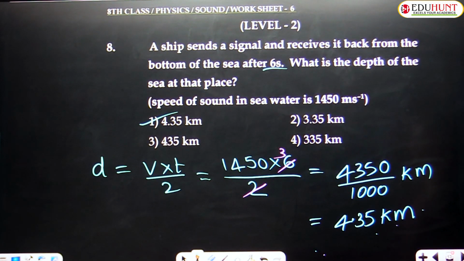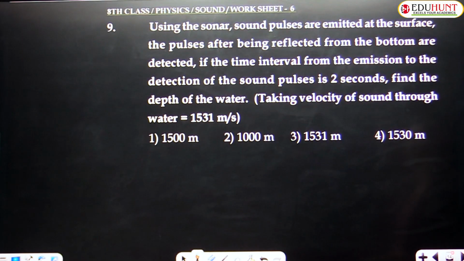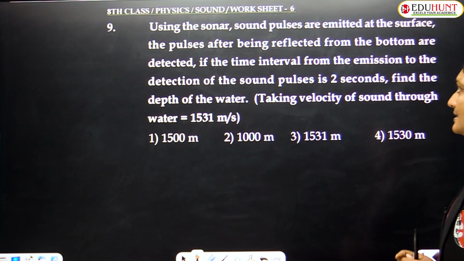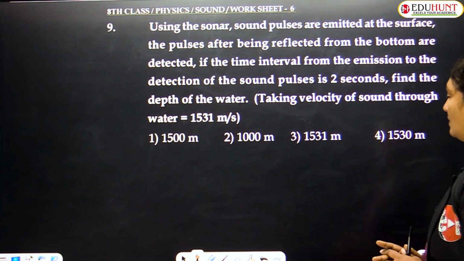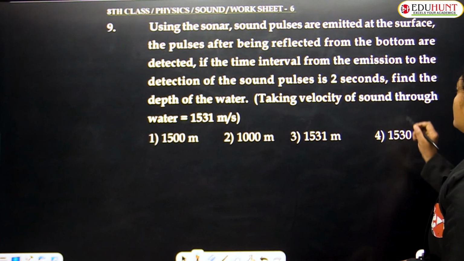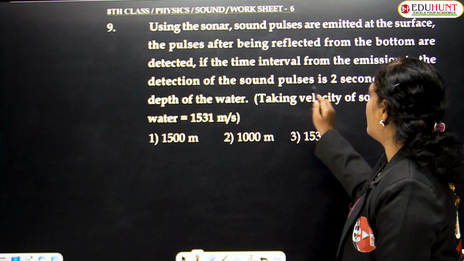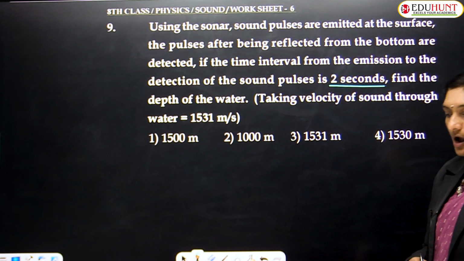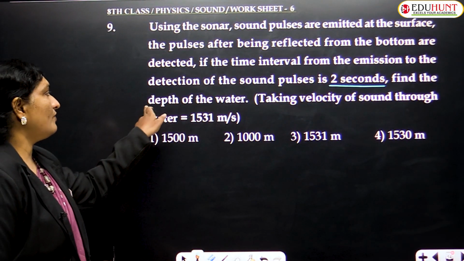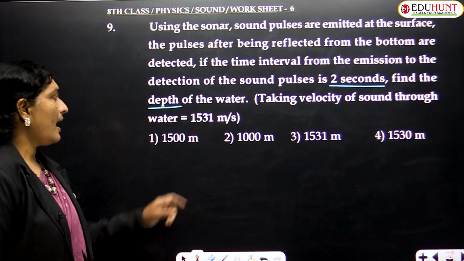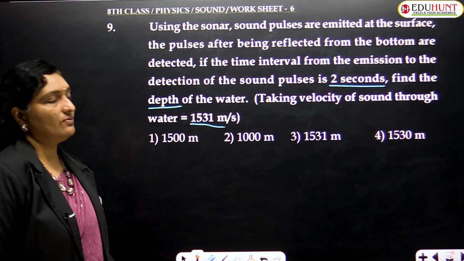So now the next question. Using the sonar, sound pulses are emitted at the surface. The pulses after being reflected from the bottom are detected. If the time interval from the emission to the detection of the pulse is 2 seconds, time is given as 2 seconds. You are asked to find the depth of the water and velocity of the sound is given as 1531.